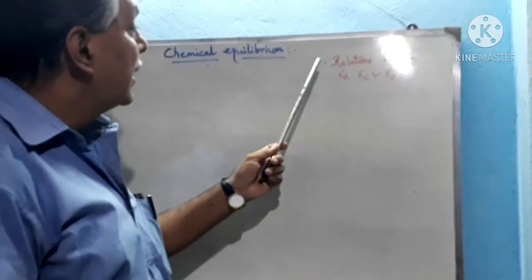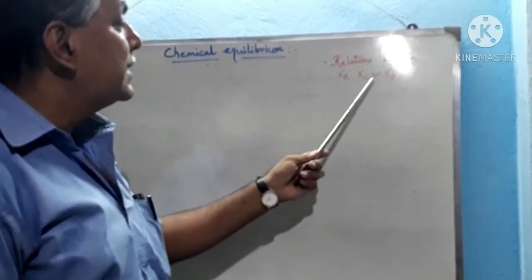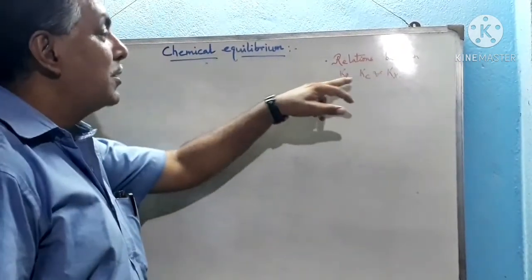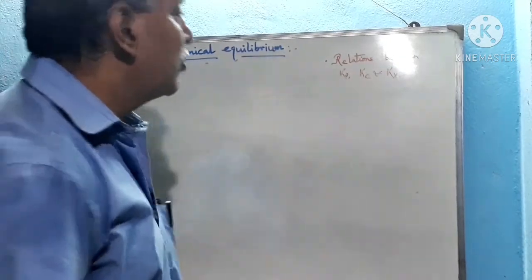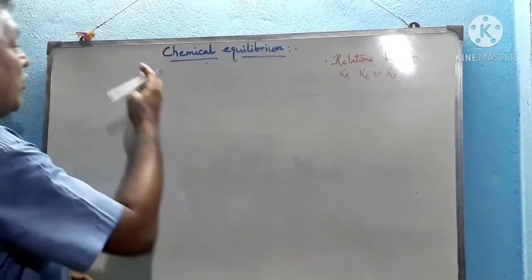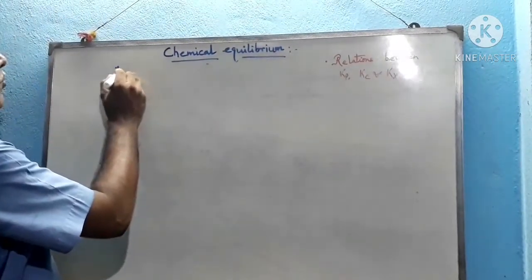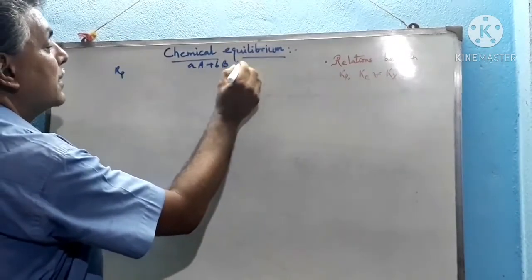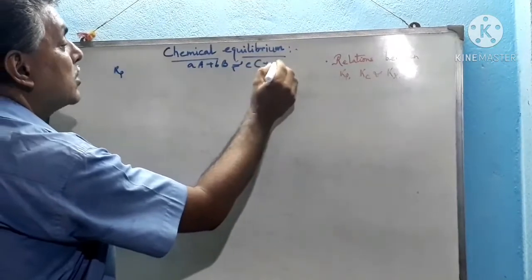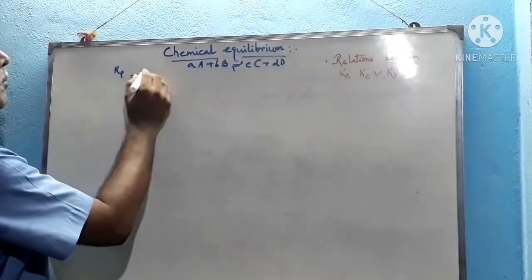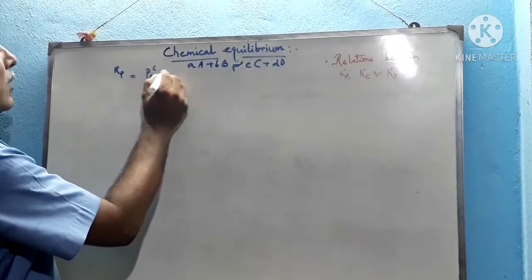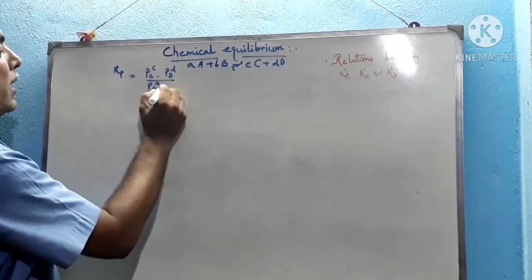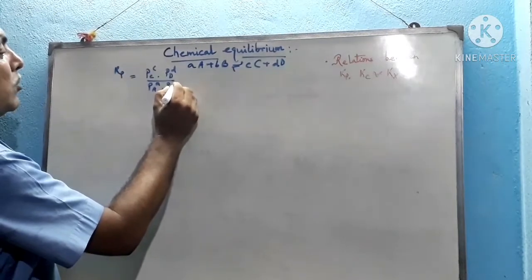Now we shall derive the relations between Kp, Kc and Kx. All these are the equilibrium constants with respect to pressure, with respect to molar concentration, and with respect to the mole fraction. Now we know that for this equilibrium, A moles of A plus B moles of B reversible C moles of C plus D moles of D, we can write Kp equals Pc to the power C into Pd to the power D, divided by Pa to the power A into Pb to the power B.